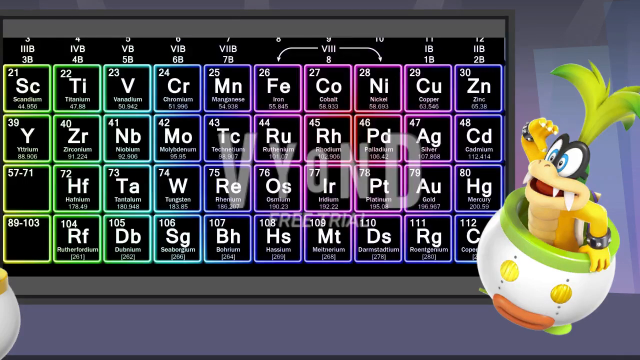The transition metals are the largest category of the periodic table, found in groups 3 to 12 and consisting of scandium, titanium, vanadium, chromium, manganese, iron, cobalt, nickel, copper, zinc, yttrium, zirconium, niobium, molybdenum, technetium, ruthenium, rhodium, palladium, silver, cadmium, lanthanum, hafnium, tantalum, tungsten, rhenium, osmium, iridium, platinum, gold, mercury, actinium, rutherfordium, dubnium, seaborgium, bohrium, hassium, meitnerium, darmstadtium, roentgenium, and copernicium.